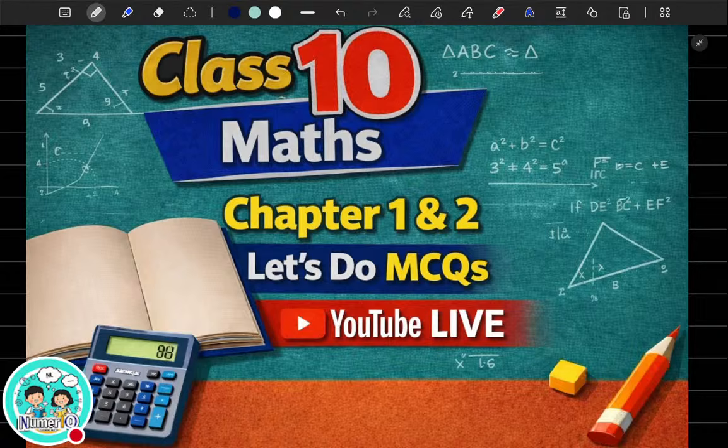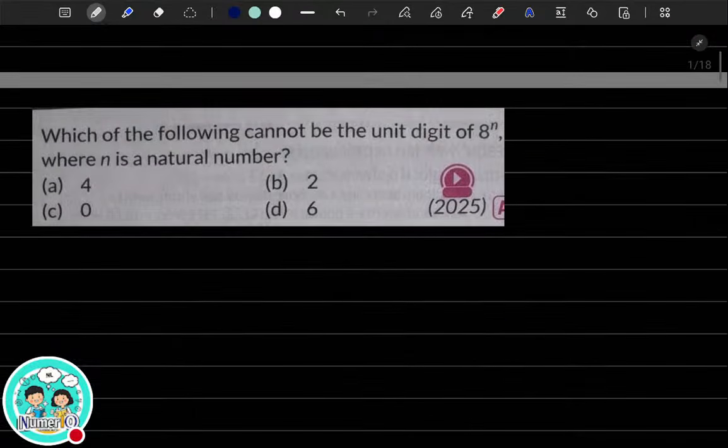Can we start? So the first question for the day is this. Let me know if you can see the first question. Which of the following cannot be the unit digit of 8 to the power n, where n is a natural number? The options are 4, 2, 0 and 6. Can you do it? You are asked which of the following cannot be the unit digit of 8 to the power n.